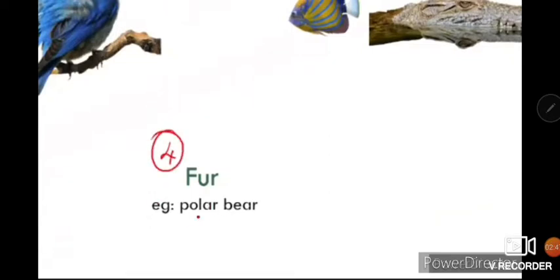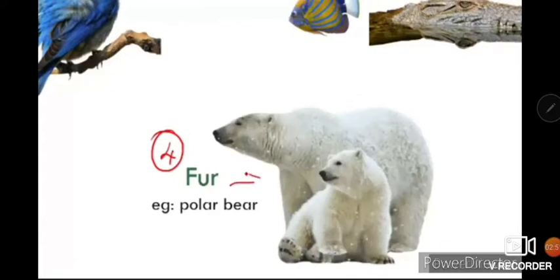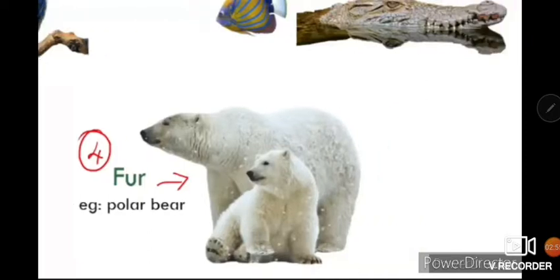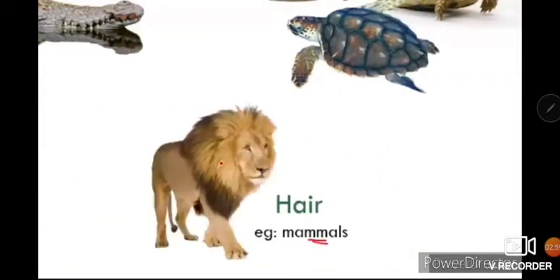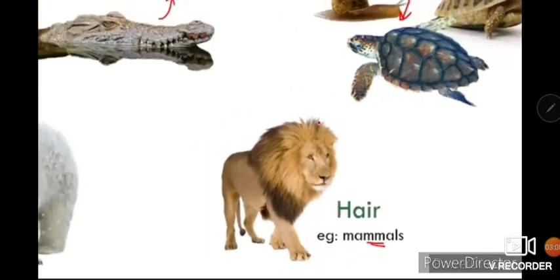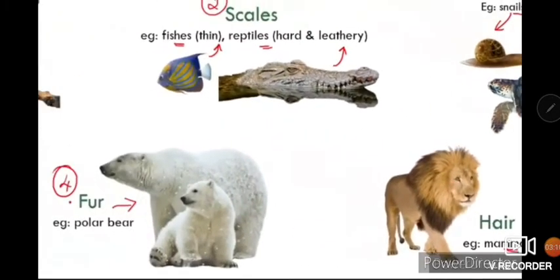Fourth outer covering is fur. You must have seen a polar bear. How can they survive in the polar region in this much cold? Because of their body covering. Fifth one is hair. You must have seen most of the mammals have hair on their body as the body covering. These all were about the different body coverings.